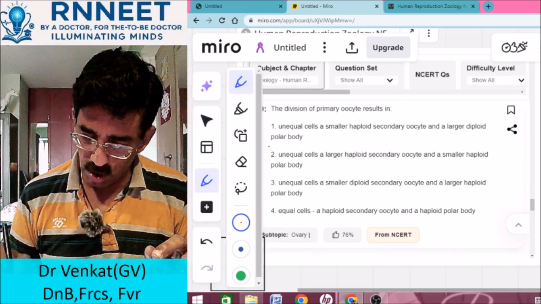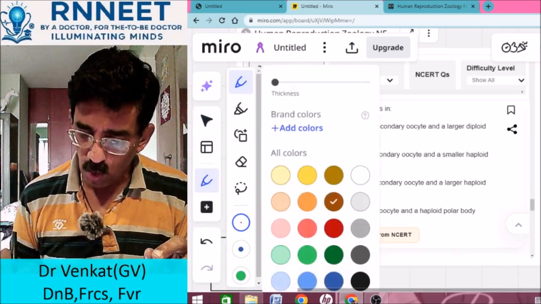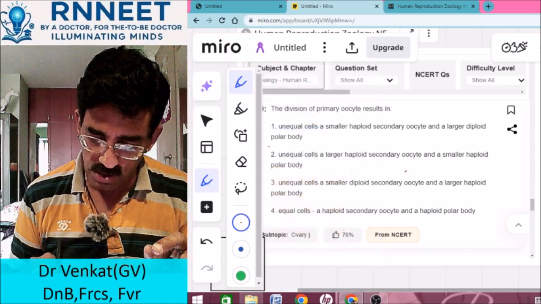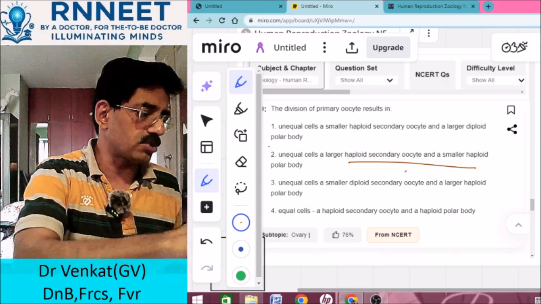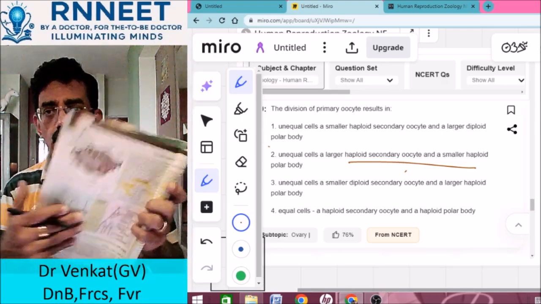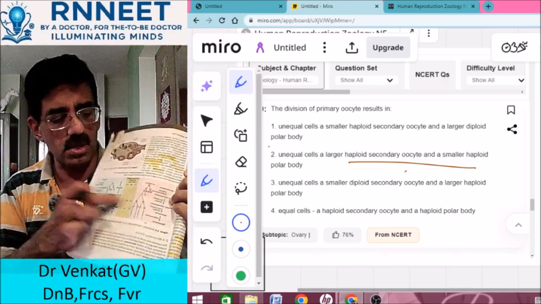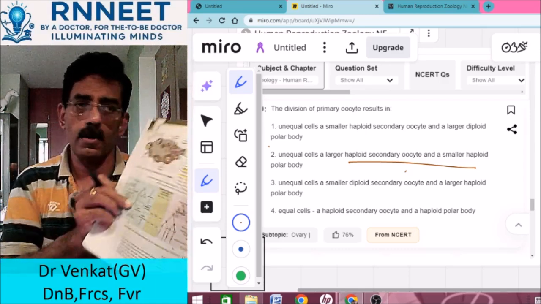You've seen the chart which I've told you, which is very important for noticing what the changes are, right? So don't forget this basic chart. We have shown that in your notes also. So this chart is extremely important.